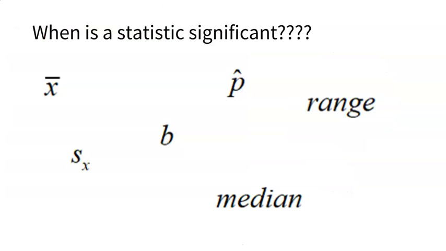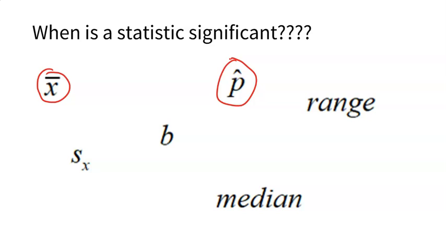So that's the same idea when it comes to statistics. So when is a statistic significant? Well, there are all different types of statistics out there. First off, we have the mean of a sample. How do you know if a mean of a sample is large or small or normal or, well, just plain old significant? Well, you have to compare it to all other sample means just like it. Same thing for proportions.